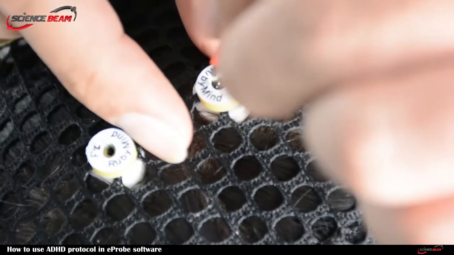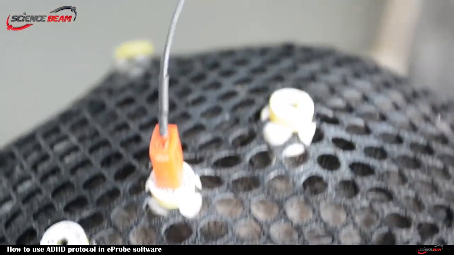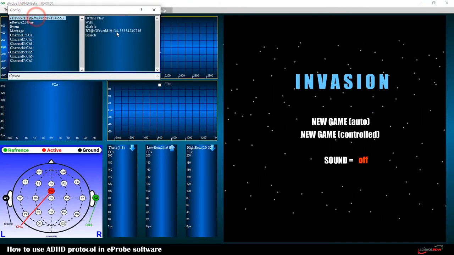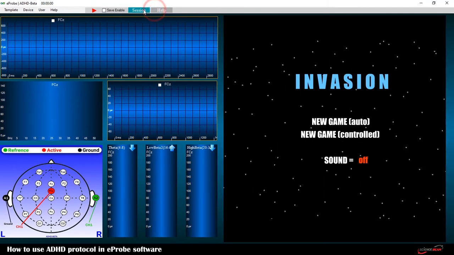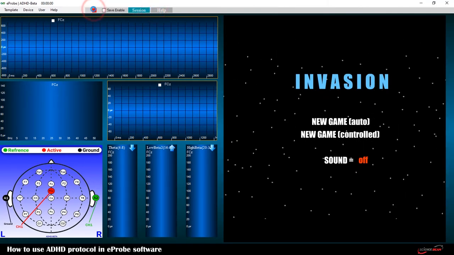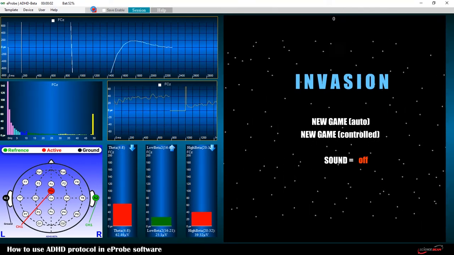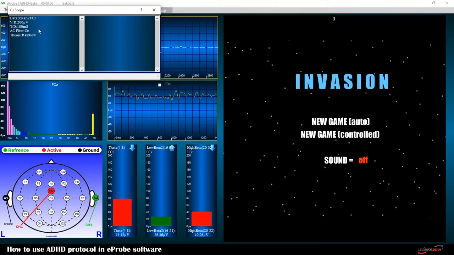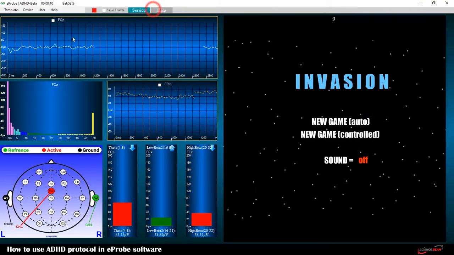Turn the device on. Connect the cable to port A of the device. In order to connect the device to the software, click on the device, choose eDevice, and then click on Search. Next, when device was found, click on its serial number. Close the window and click on Play. If the brain waves displayed in the scope were acceptable, you can move forward and do your bar graph adjustments.